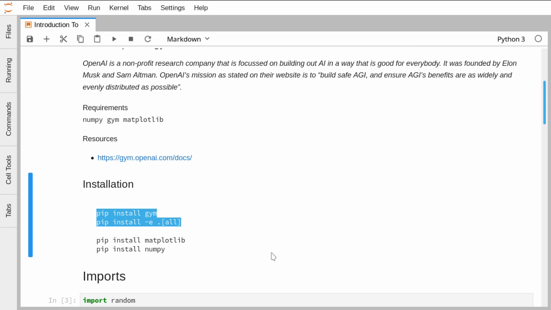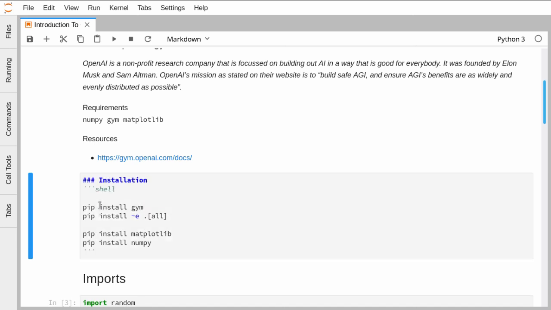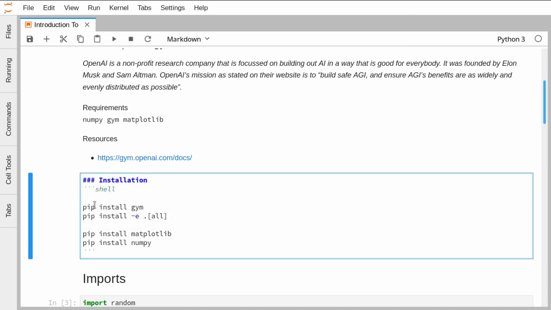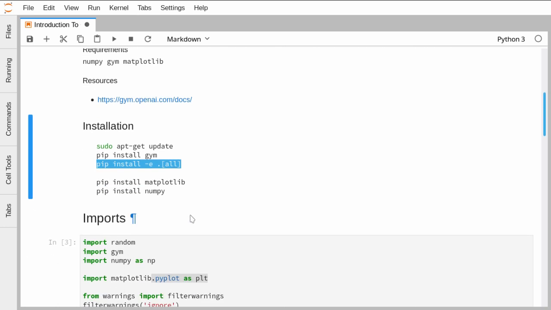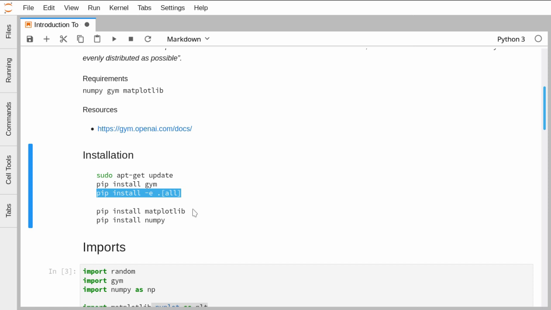Do update your system first, with sudo apt update. Then install the Gym environment, and use this command for installing all the games within it, as it doesn't pre-include all the versions like Cartpole and Pac-Man and various other things. Later on, deal with Matplotlib and NumPy.